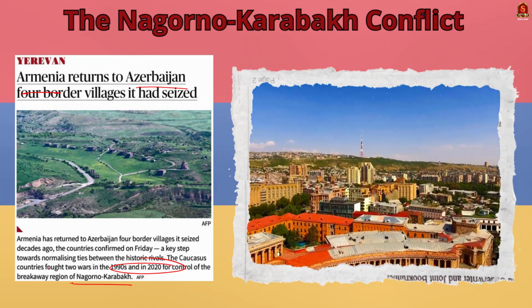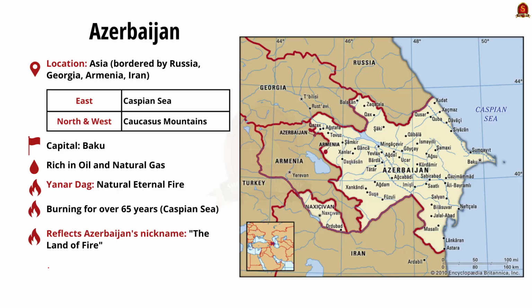Let us start with Azerbaijan. See, it is a country in Asia that is bordered by Russia, Georgia, Armenia and Iran. The east of the country is bordered by the Caspian Sea. Much of the north and the west is covered by the Caucasus Mountains, and its capital city is Baku. Know that Azerbaijan is abundant in oil and natural gas, and a famous site in Azerbaijan is Yanar Dag.